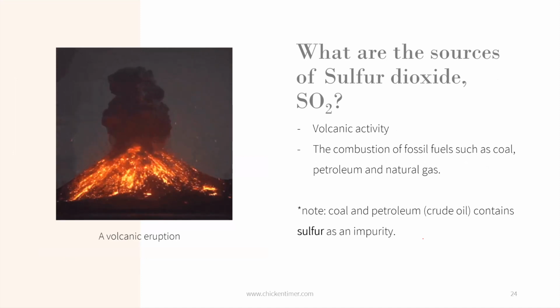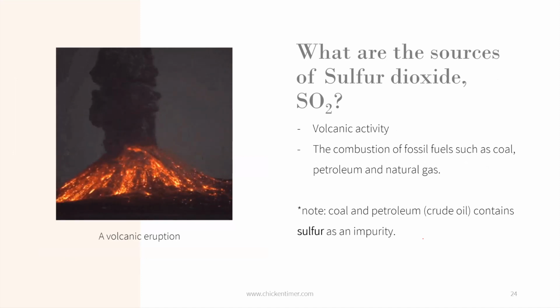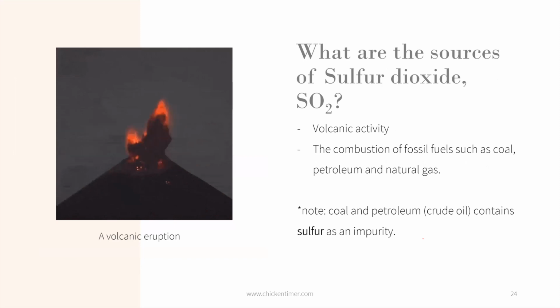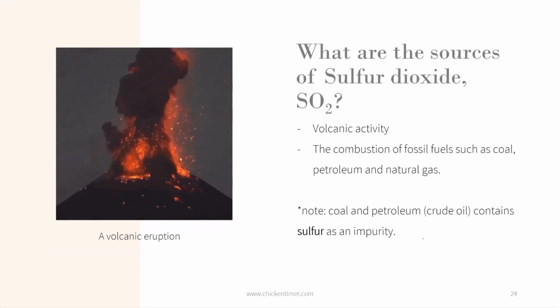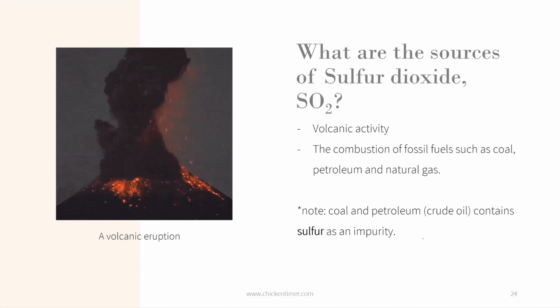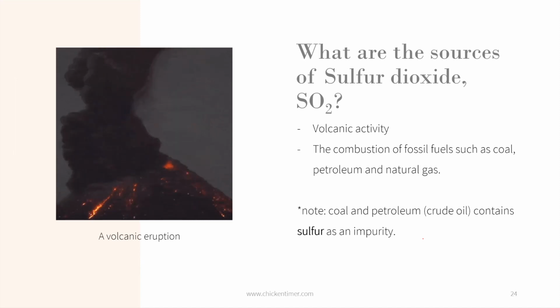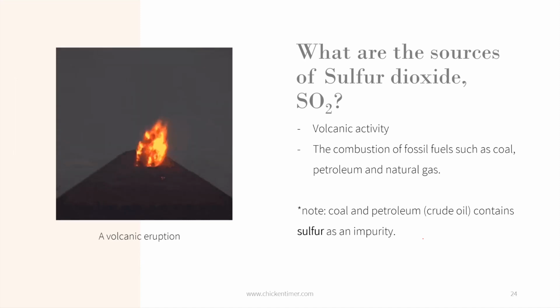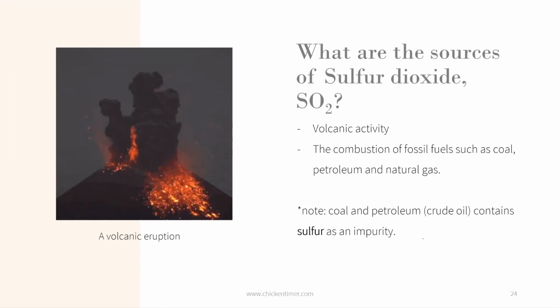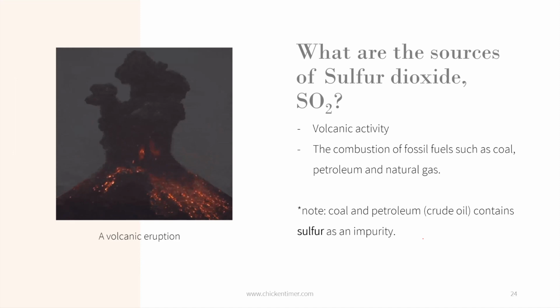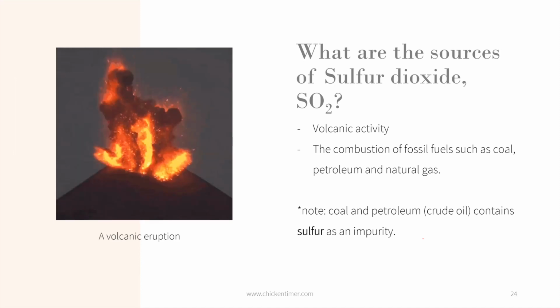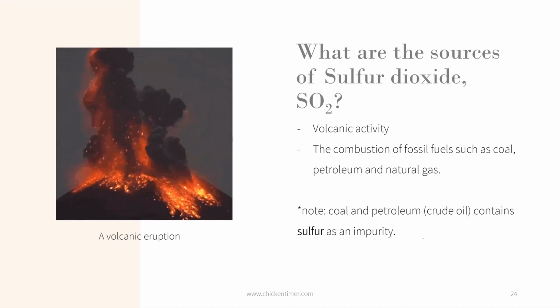You get it from volcanic eruptions. You also get it from burning fossil fuels, because fossil fuels such as coal and petroleum contain some sulfur. Once you burn it, the sulfur reacts with oxygen and becomes sulfur dioxide.